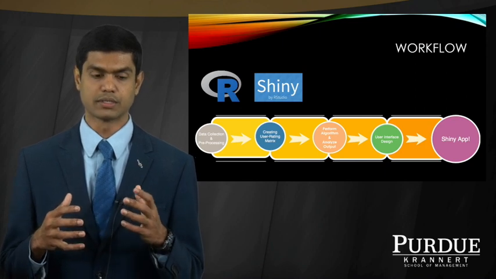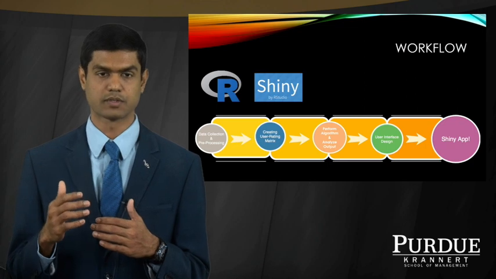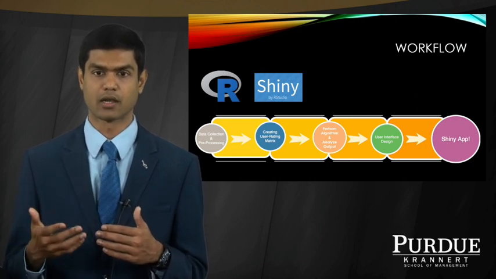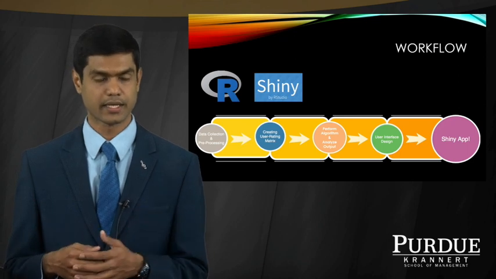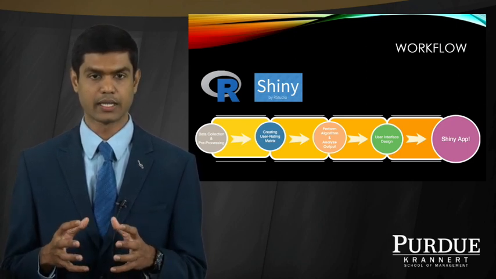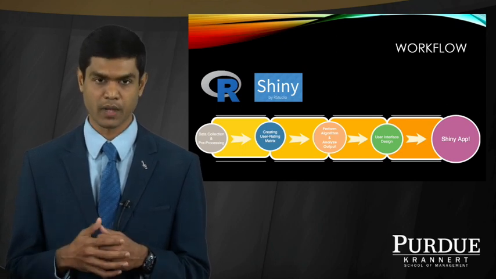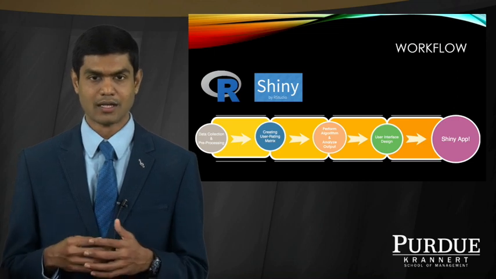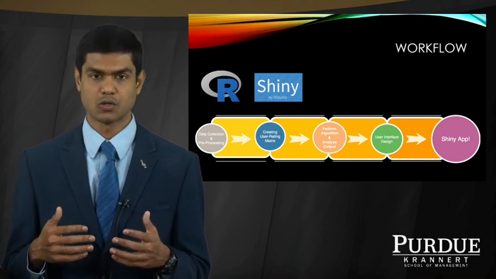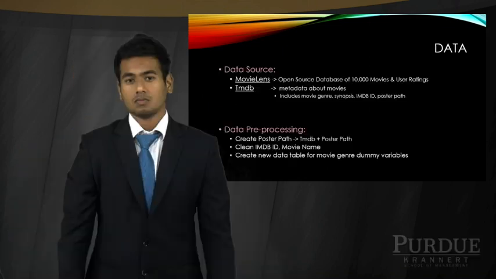Thirdly, we are going to test various algorithms, see which algorithm performs well, and choose that algorithm. Then we are going to design the user interface and make sure that it is intuitive for the user to use without any external help. And then we are going to design the Shiny app and roll it out. Next, I would want to pass on to Sudeep, who will talk about data and the methodology.